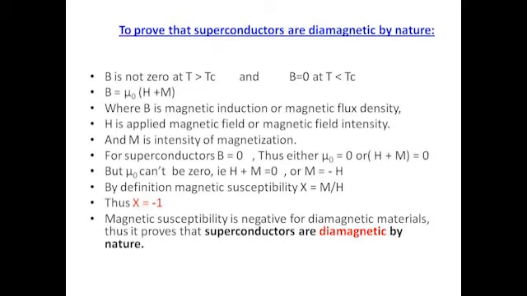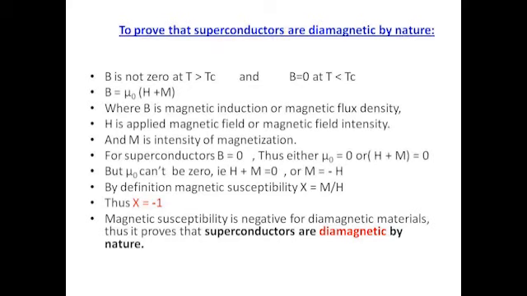The susceptibility chi is given by M by H. In a superconductor, we have seen that there will be no lines of force inside, that is B is equal to 0, which means mu0 into H plus M is equal to 0. But mu0 is not 0.